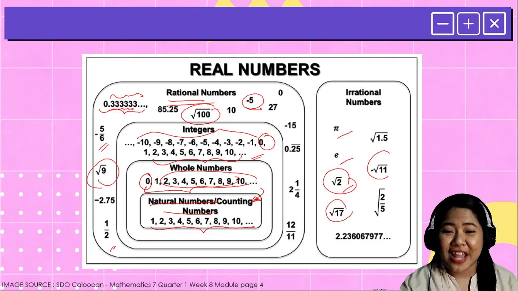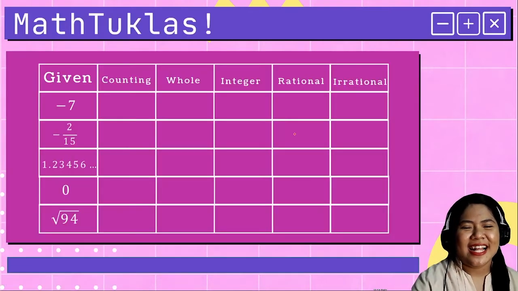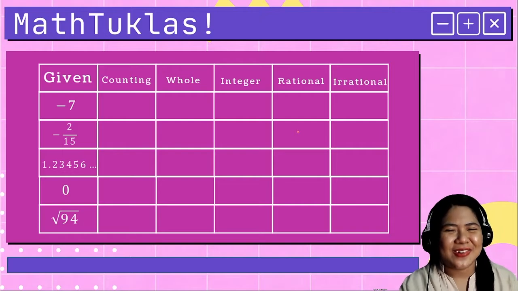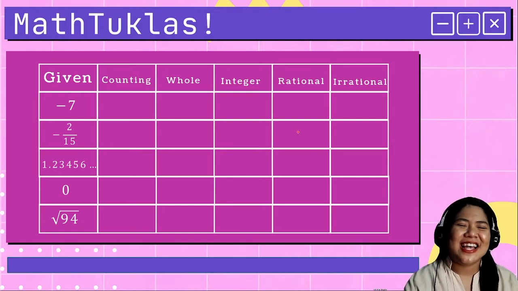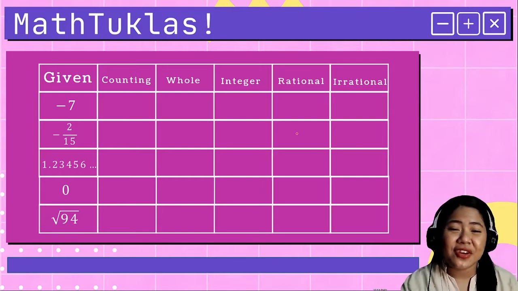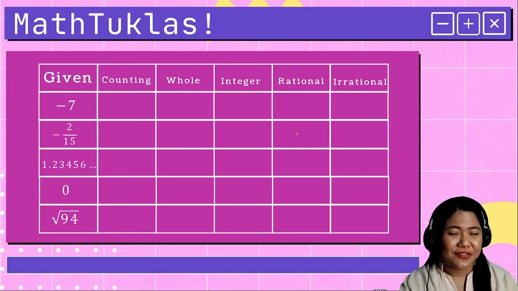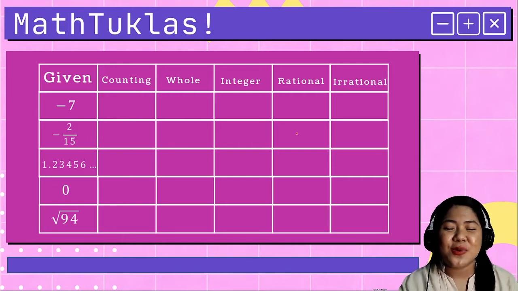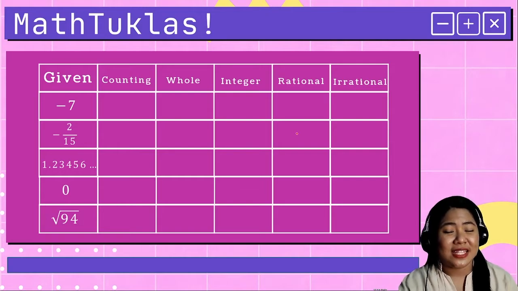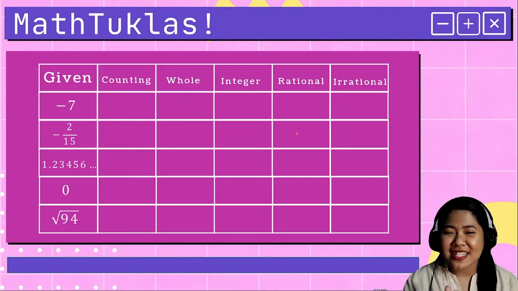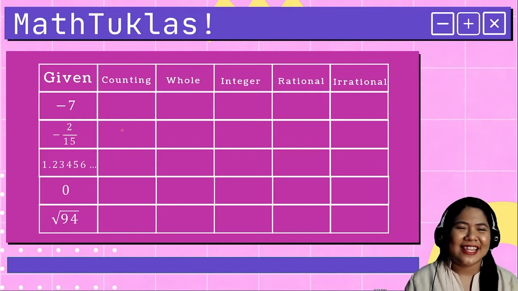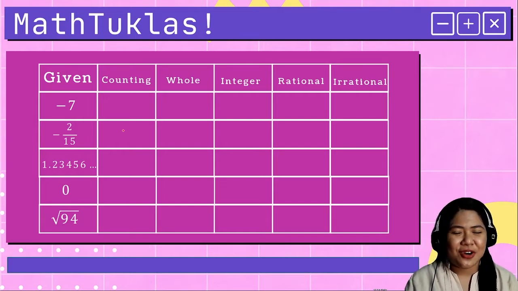I think you are now ready to have an activity. Let us all together math to class. Tayo ay mag-math to class na, dear students. So here, I have five different items, five different real numbers, and all you have to do is to identify if it is counting, if it is a counting number, a whole number, an integer, a rational, or an irrational number. You need to put a heart symbol on any category that the given number falls in. You have 10 seconds for each item.